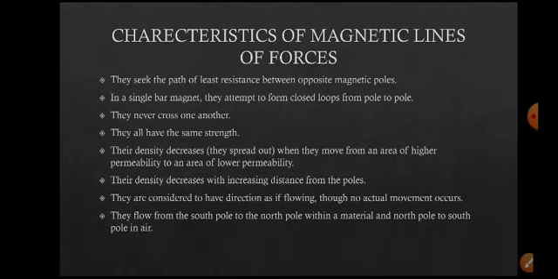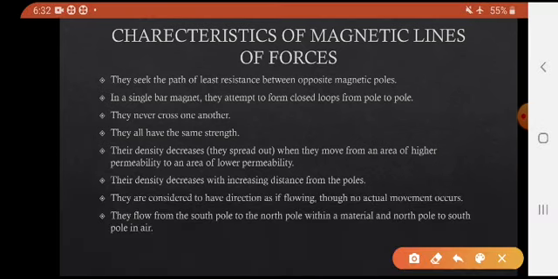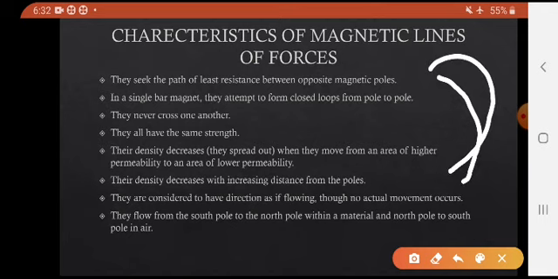The magnetic lines of force never intersect or cross each other, because if two lines cross, for example, a line coming in this direction and another line coming like this, from the north pole and south pole, here they get intersected.